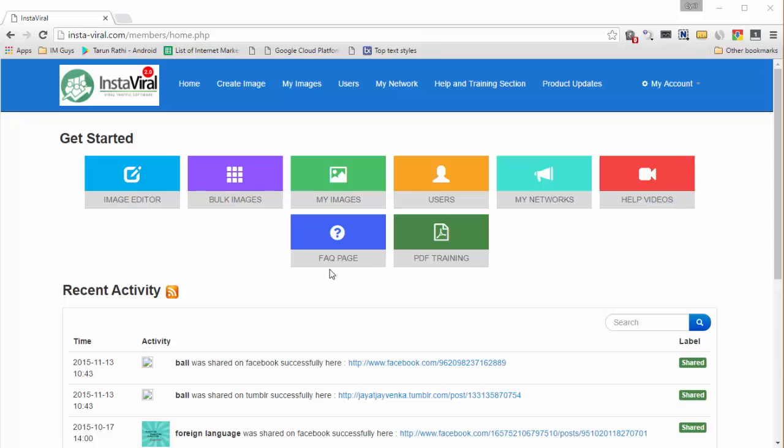And we also have FAQ pages which will show you what things are possible through Instaviral and what's not possible. And finally, PDF training. If you're the kind who loves to read, we've got PDF files for you which you can download or read online. So let's get started with the image editor and see how to create viral images manually through Instaviral.